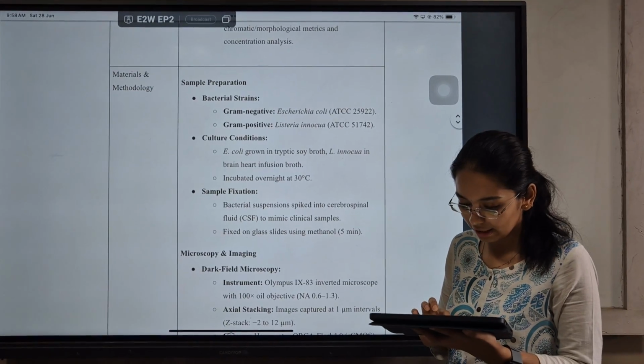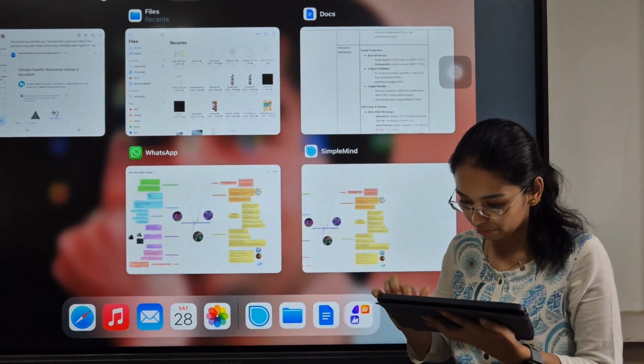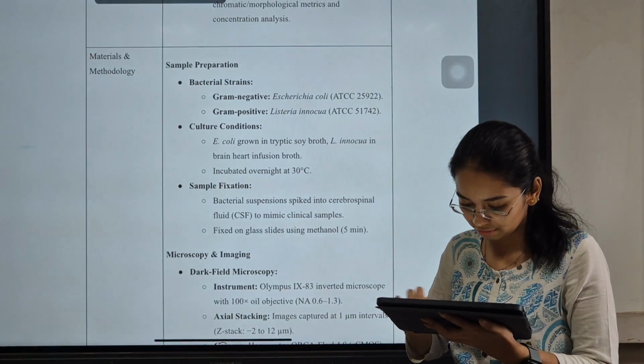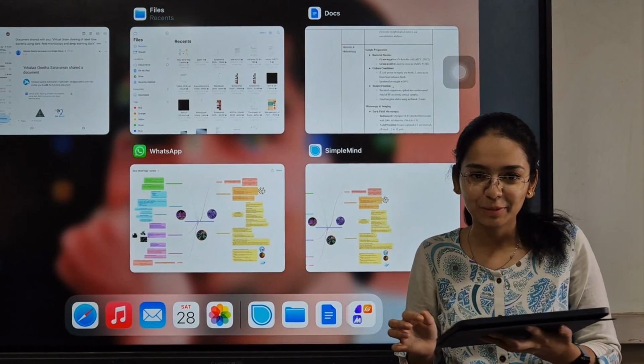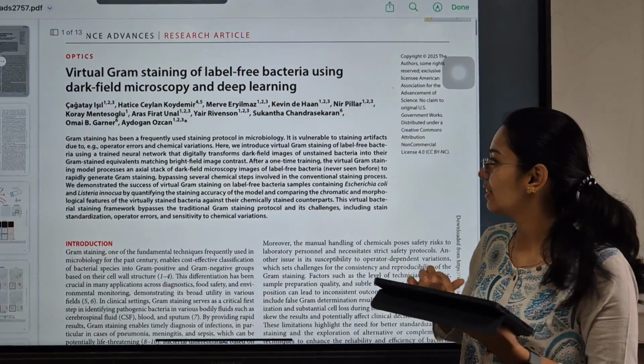So the methodology, I'll share the PDF. Lost it, no? Where is it? So this is the PDF.